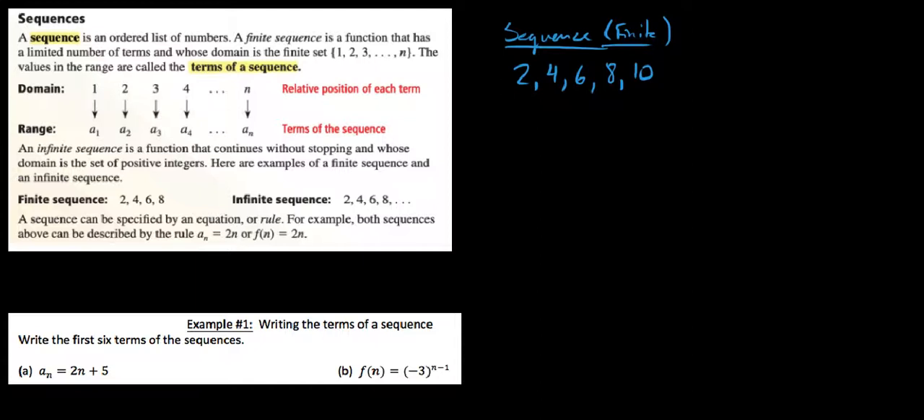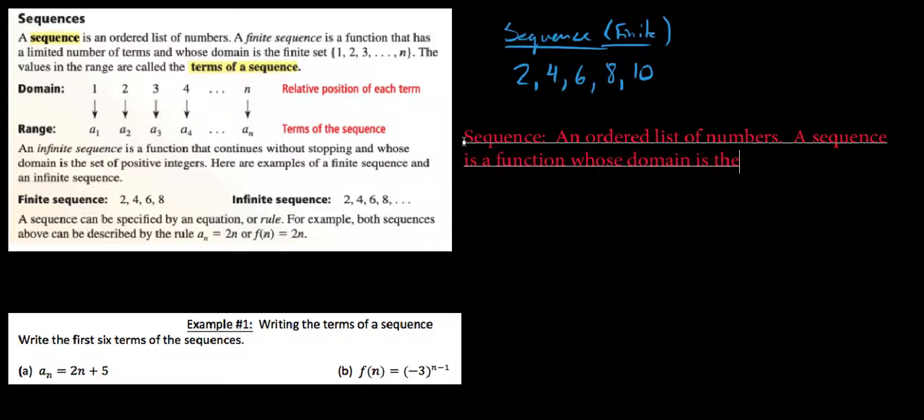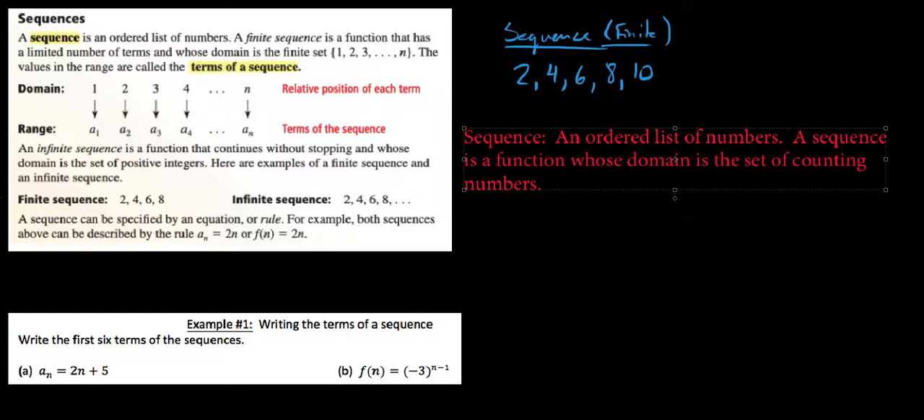Now specifically, what is it that makes a sequence a sequence? That's what we're going to parse out now. So what is a sequence here? We're definitely going to make sure we record that it is an ordered list of numbers. However, what I want you to know is that technically it is a function. So we're also going to write this here: a sequence is a function whose domain is the set of counting numbers. You're going to see us talk about the counting numbers today. The counting numbers, simply put, are the numbers that you learned when you started to learn to count, and you simply start with 1.